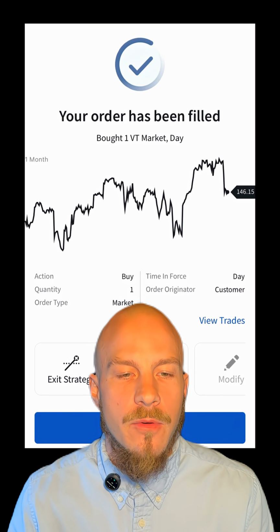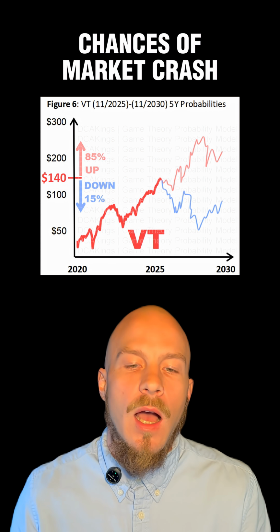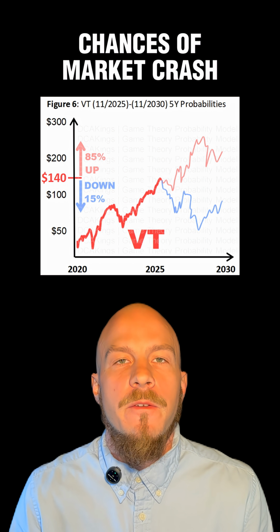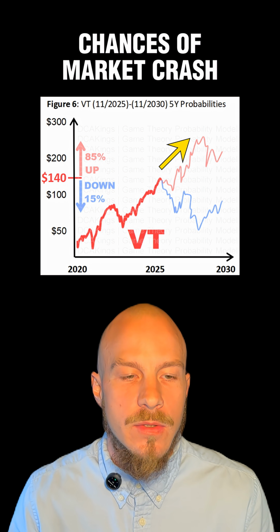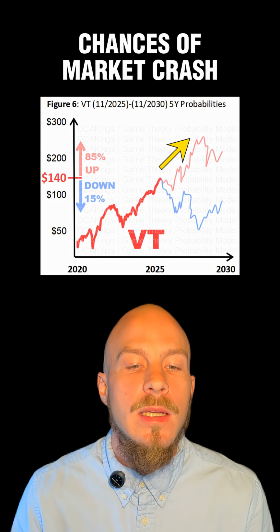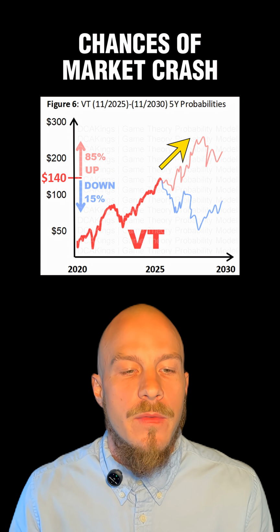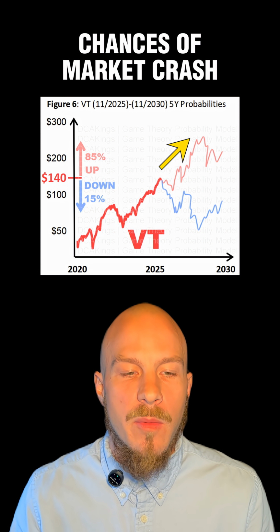Keep in mind that waiting for a crash is statistically the wrong choice. On this chart, you can see that there's only a 15% probability that a crash will happen and the market will be lower in 5 years. There's roughly an 85% probability the market will be higher in 5 years from now. The longer your time horizon, the higher that probability becomes.